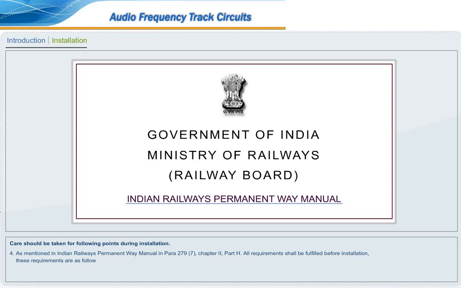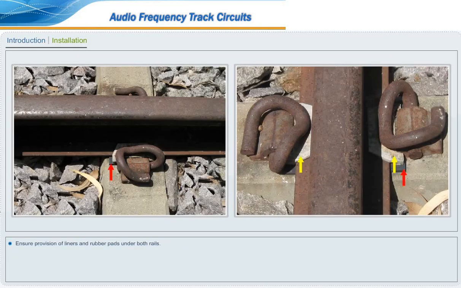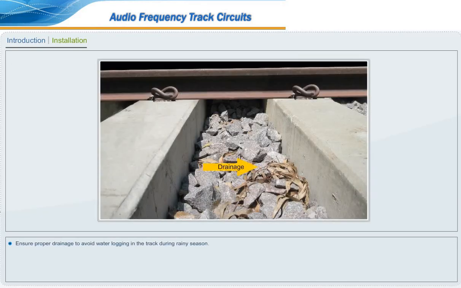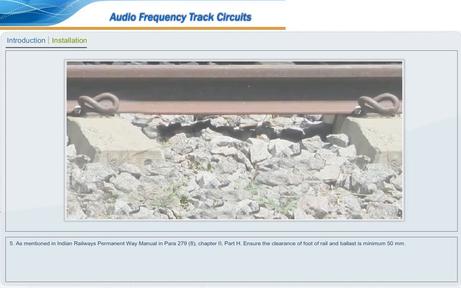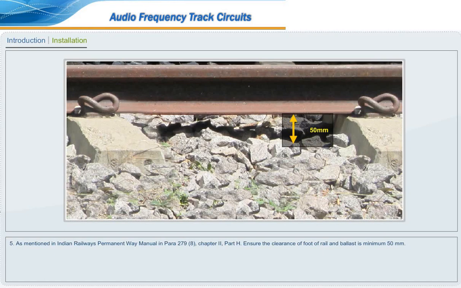All requirements shall be fulfilled before installation. These requirements are as follows. Ensure provision of liners and rubber pads under both rails. Ensure proper drainage to avoid waterlogging in the track during rainy season, as mentioned in Indian Railways Permanent Way Manual in Para 279, Sub-Para 8 of Chapter 2, Part H.